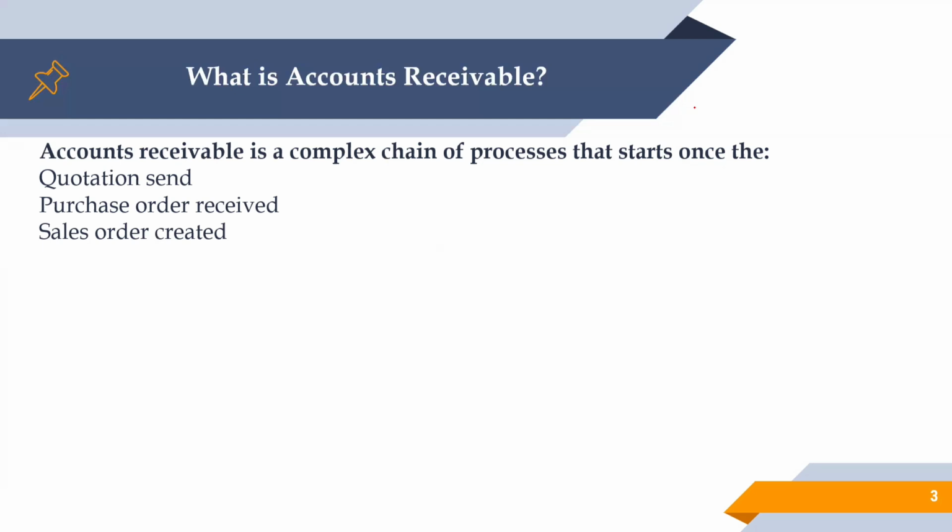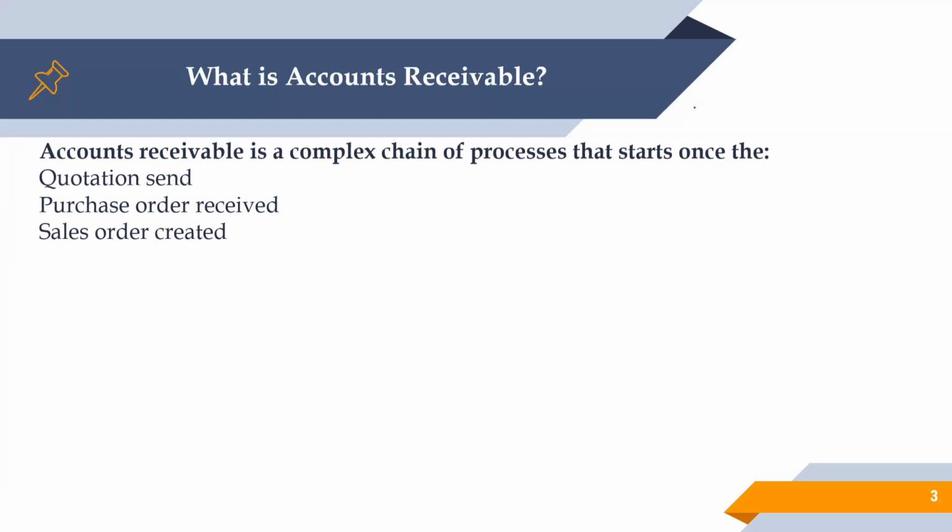That's a three-way match in the system before placing the sales order. If yes, then you create the sales order and ensure that the sales order, purchase order, quotation, or approval are all on the same page.